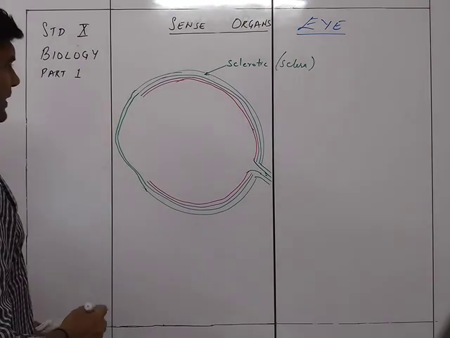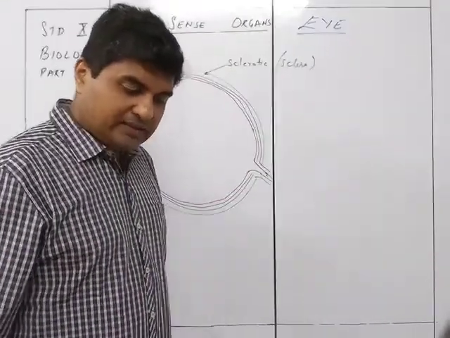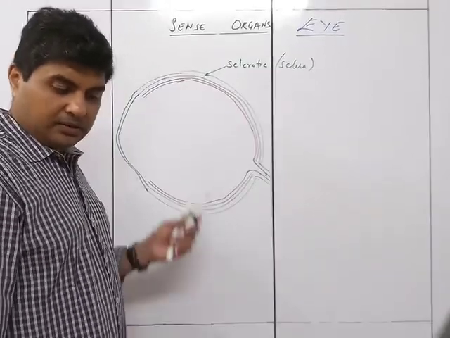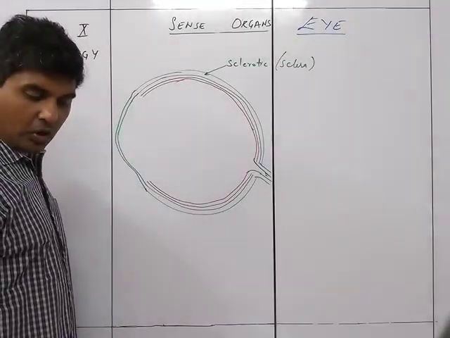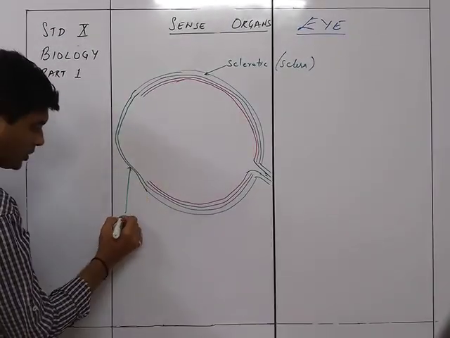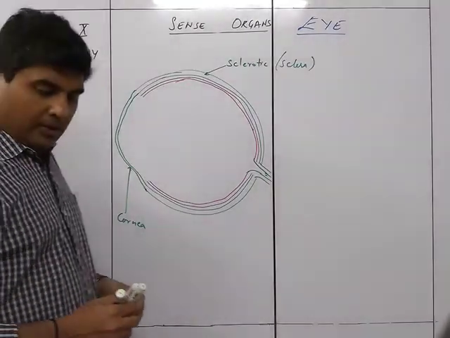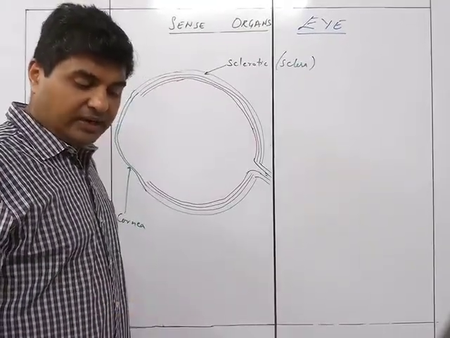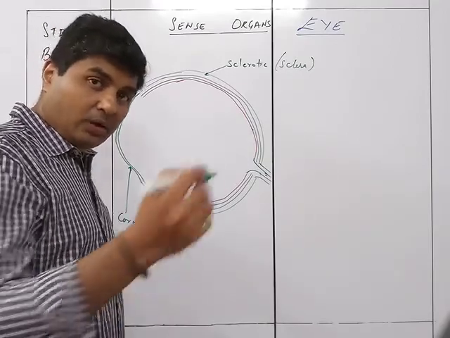Okay, bulged out part, right. And this part is called the cornea. So the bulged out part over here will be the cornea. And of course the conjunctiva is outside this. So the conjunctiva is the part which will be outside the cornea.